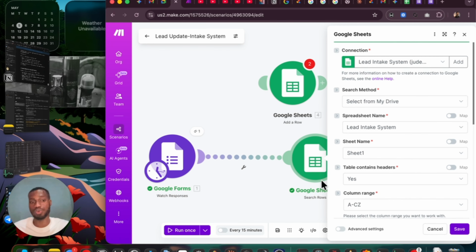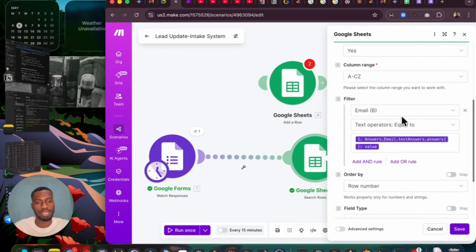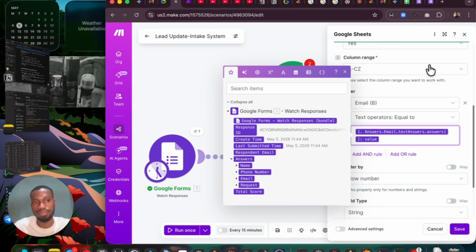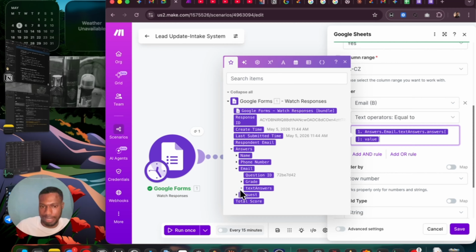We use the search rows module of Google Sheets. Then we add a filter. I want you to search through all the emails here as a unique identifier, and if you see the same email in an input again, know that that person has inputted their details before and just needs to update some details.